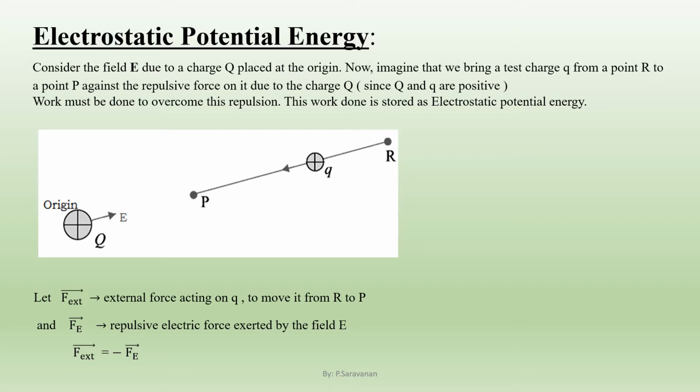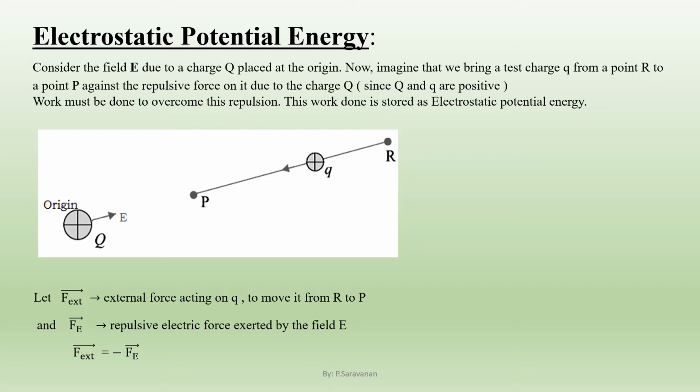Now another test charge, which is also a positive charge, plus small q, is placed at R and it is moved from R up to the point P. Since the source charge capital Q is a positive charge, it will repel the test charge small q. So we have to exert an external force on the test charge small q to move it between the points R and P. At the same time, the electrical force of repulsion will be exerted by the source charge capital Q on the test charge small q.